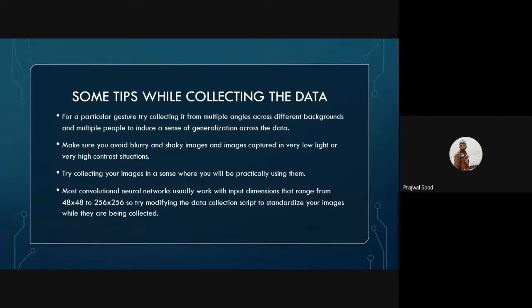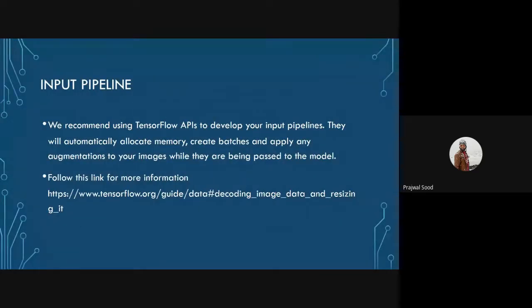And last but not the least, most of the convolutional neural networks that we use work in the range of dimensions from 48 by 48 to 256 by 256. So try modifying the data collection script to standardize the image sizes while they are being collected, according to the model that you choose. Next up is the input pipeline.